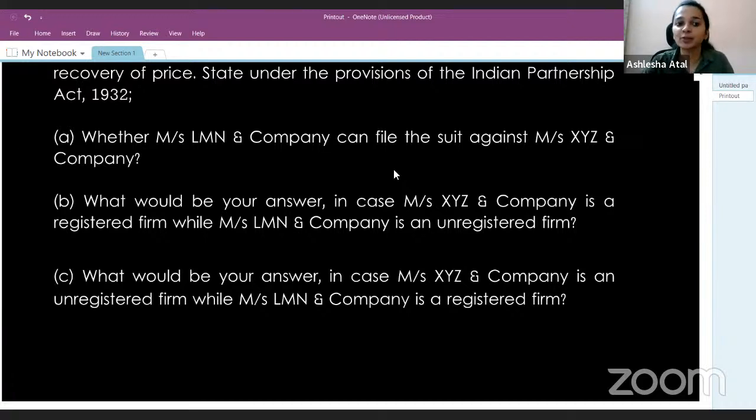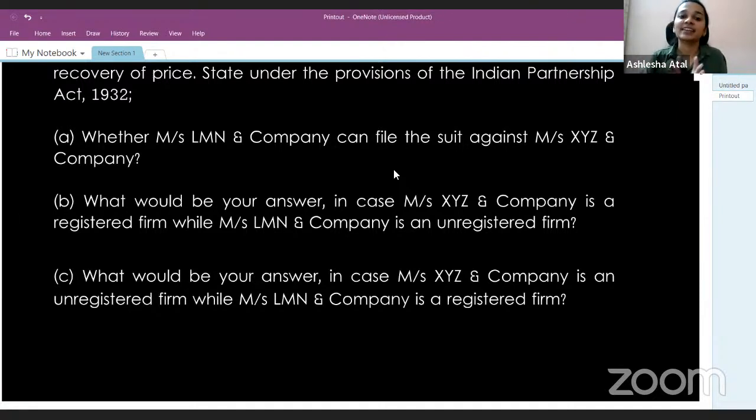Moving on to the last part of the question, which says, what would be our answer in case XYZ and Company is an unregistered firm while LMN and Company is a registered firm? So here the roles have reversed. The case is different, where XYZ is unregistered and LMN is registered. So even if a firm is unregistered, it can be sued upon by a registered firm or by any other person.